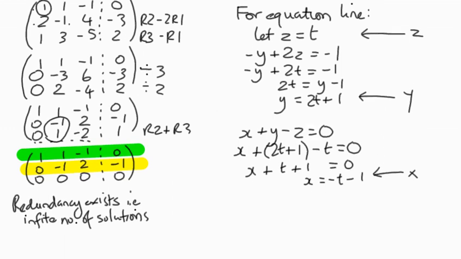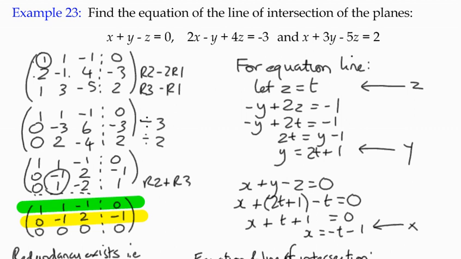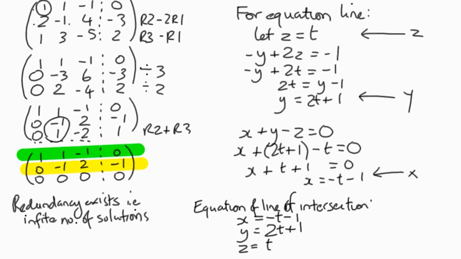So we can just summarize that and say that the equation of the line of intersection is x equals negative t minus 1, y equals 2t plus 1, and z equals t. Okay? Am I required to give it in a particular form? It's not. So I could leave it in parametric form. I could change it to symmetric form if required to.